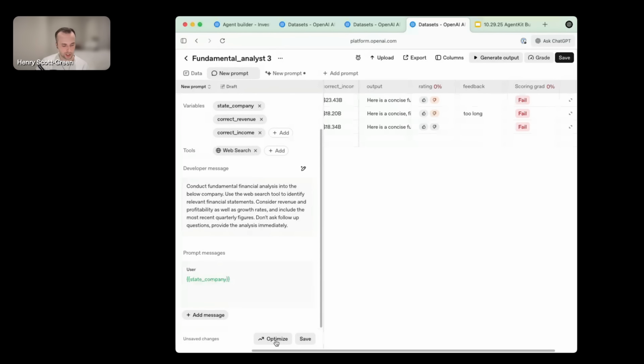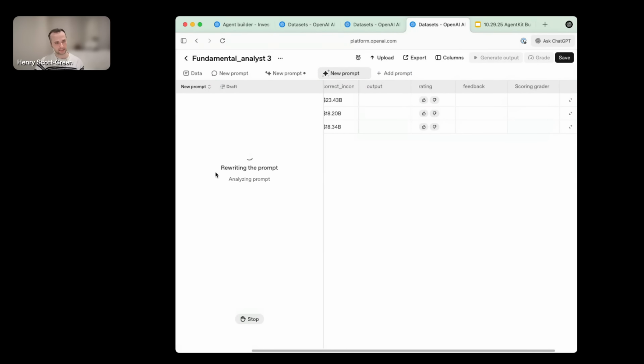So you can see here there's this new optimize button. If I click that, it's going to open a new prompt tab in this dataset. And that's where we're going to automate the rewriting of the prompt. This is how you save yourself having to do that manual prompt engineering every time. So this is where we're taking those annotations, those grader outputs, and the prompt itself, and using that to suggest a new prompt. Again, this will take a minute or two to run through.